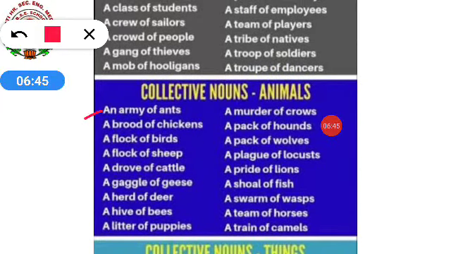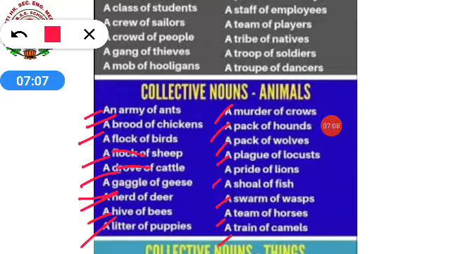An army of ants, a brood of chickens, a flock of birds, a flock of sheep. Both are correct, for both you can use flock. A drove of cattle, a gaggle of geese, a herd of deer, a hive of bees, a litter of puppies, and so on. All these examples you can read.